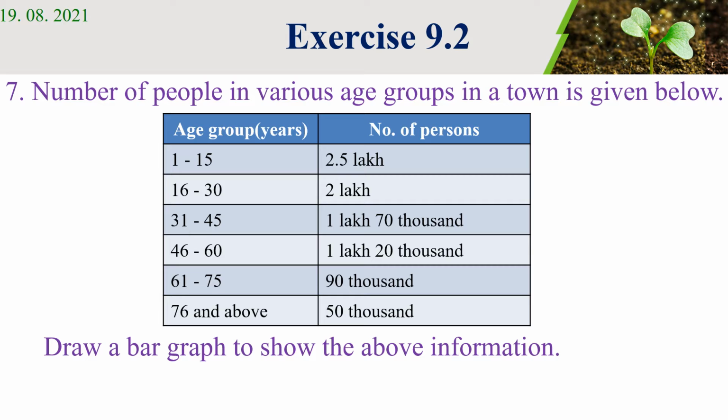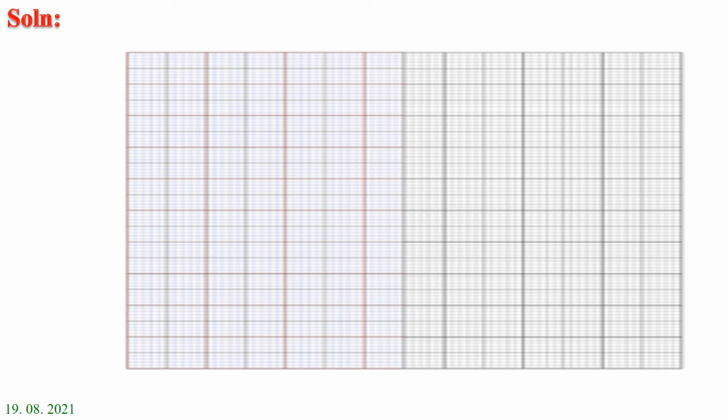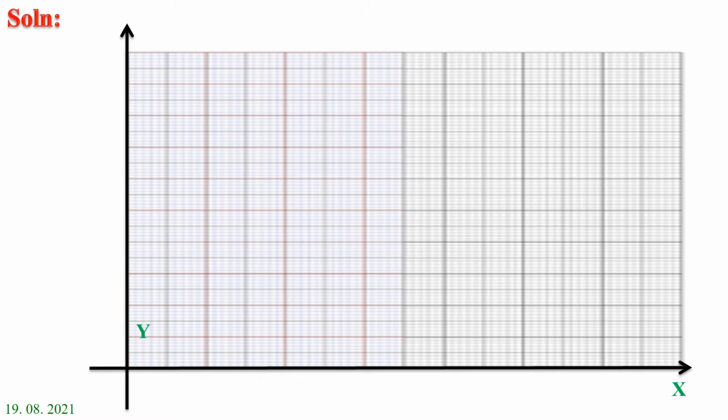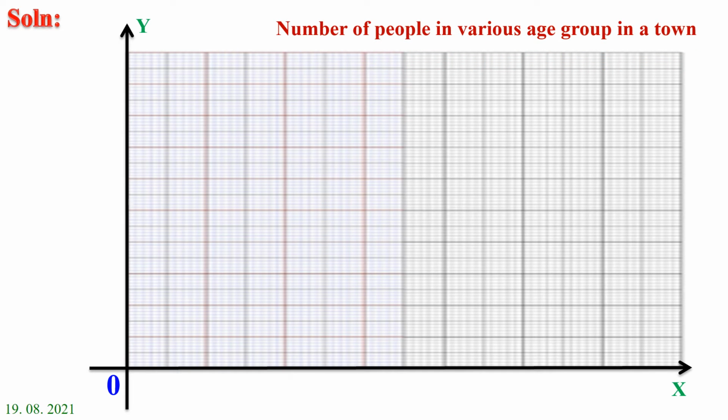Draw a bar graph to show the above information. Hint: take 1 unit equal to 25,000. Take a bar graph sheet. Now we are going to construct a bar graph. So draw x-axis, draw y-axis, both intersecting at point 0. Now we are going to give the title: number of people in various age groups in a town.